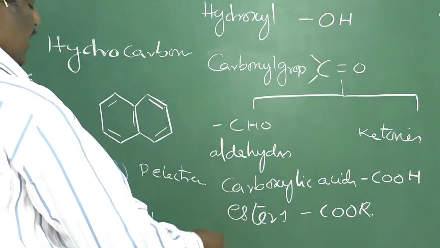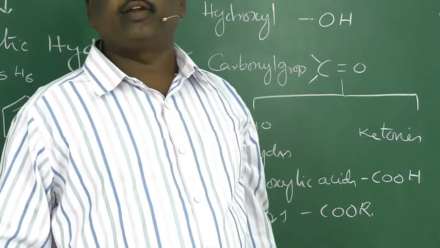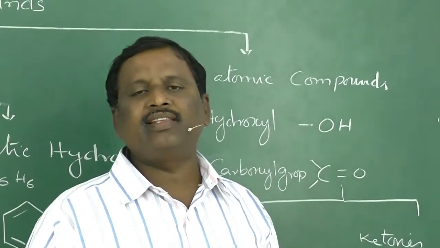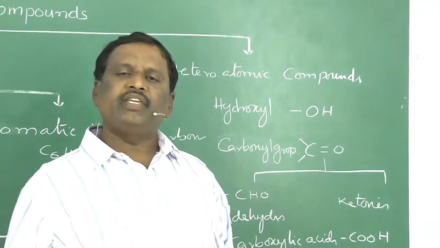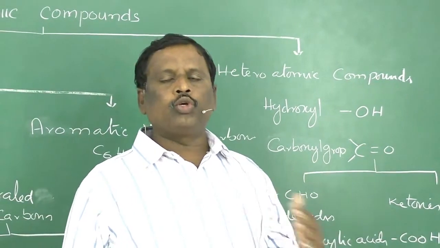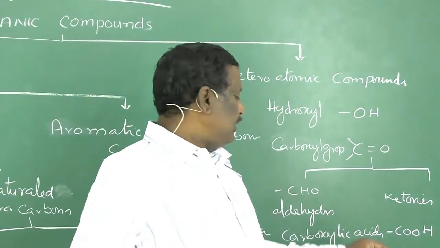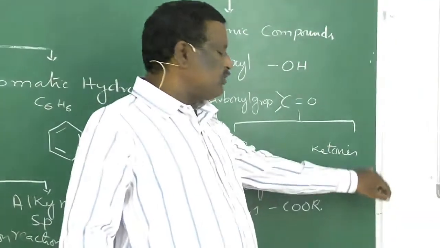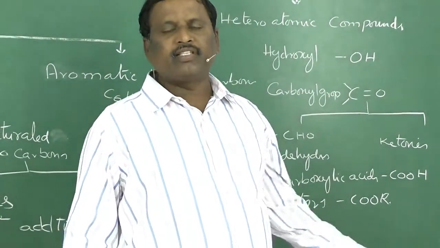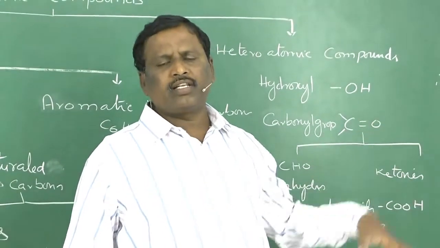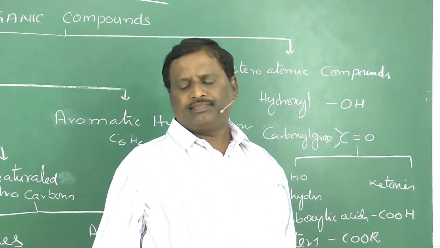Then we have nitriles, CN group or cyanide group. Such compounds are said to be nitriles. If two alkyl groups are present on both sides of oxygen, they are said to be ethers. And if an NO2 group is present, they are said to be nitro compounds. If in the COOH group, the OH is replaced by a halogen, they are said to be acyl compounds, that means acyl chloride. There are so many functional groups. Let us discuss those functional groups in detail in the next classes.